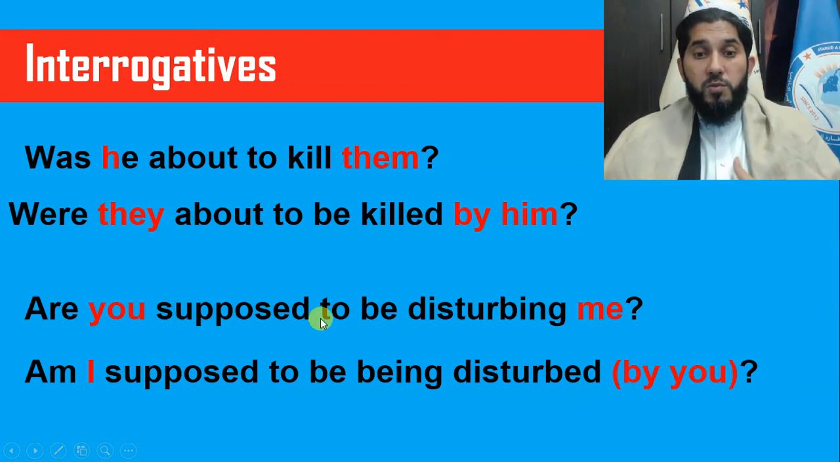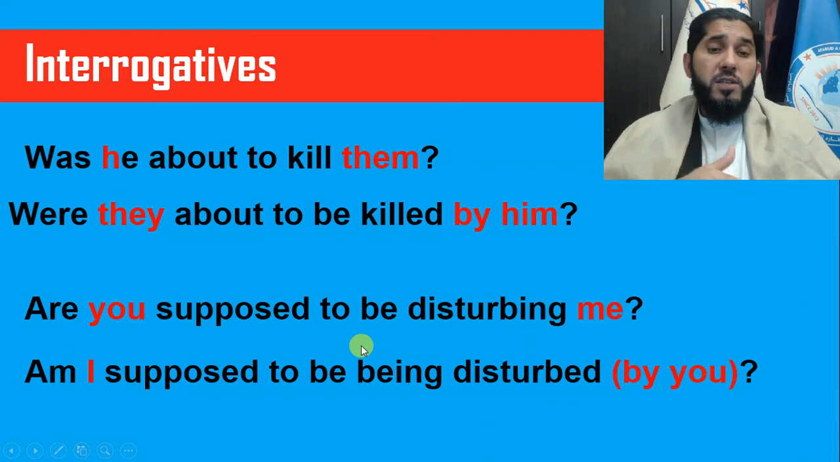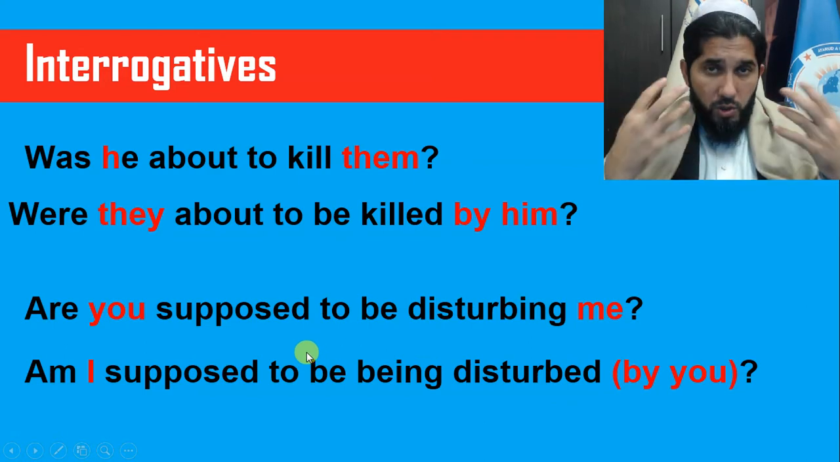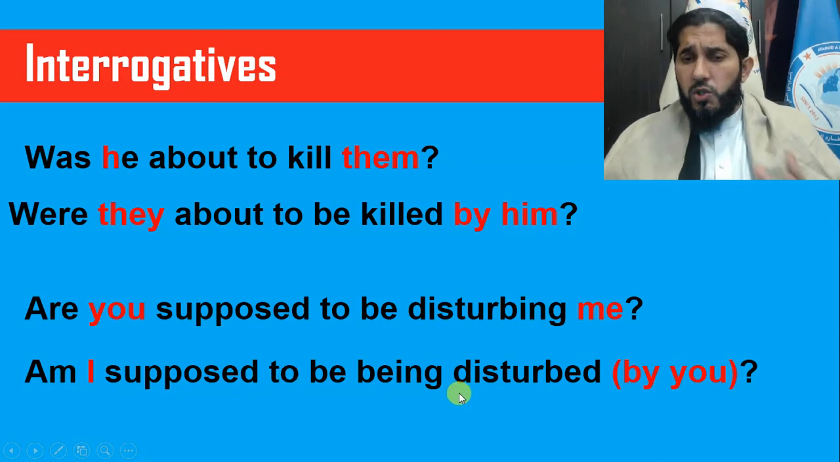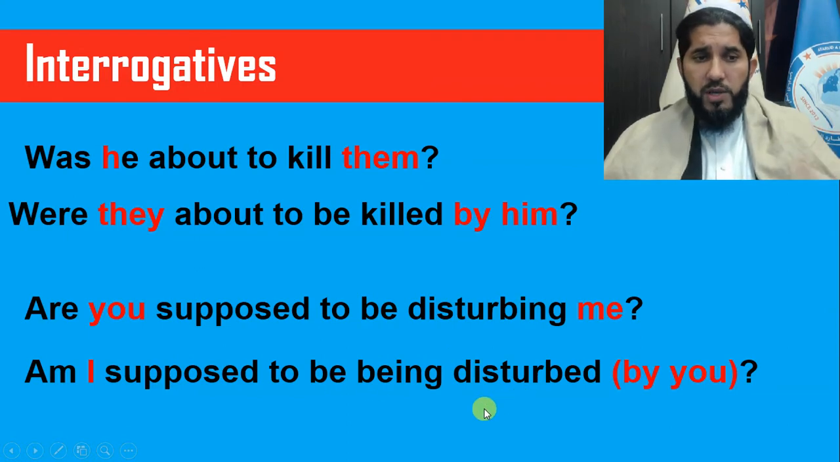Are you going to be disturbing me? Are you supposed to be disturbing me? See, after be, the main verb is in ing form. But when you change it to passive form, you have to follow the rules for continuous tenses. So look at it here. Am I supposed to be being disturbed by you?